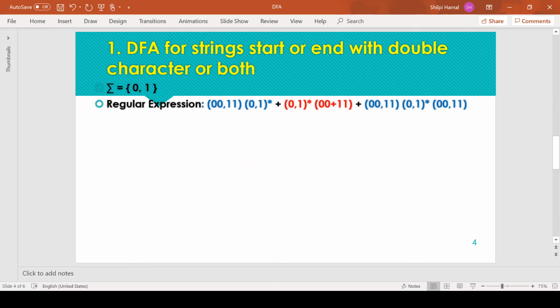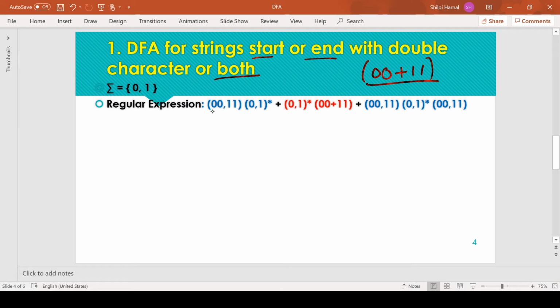Next we have the DFA for strings that start or end with a double character, or both. In the last question we had start or end with a double character, but now we have start or end or both, meaning the string could start with the double character 0 0 or 1 1, or the string could end with the double character 0 0 or 1 1.